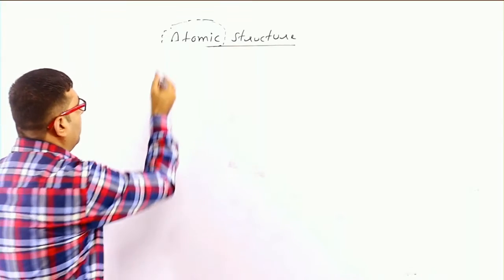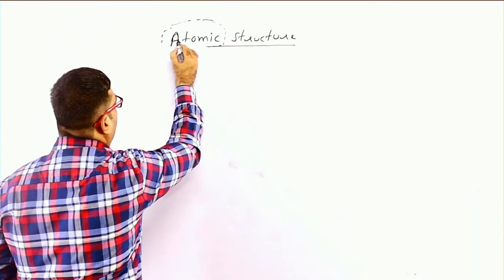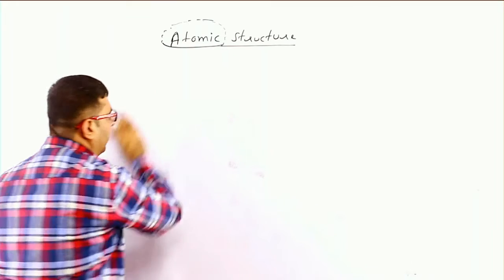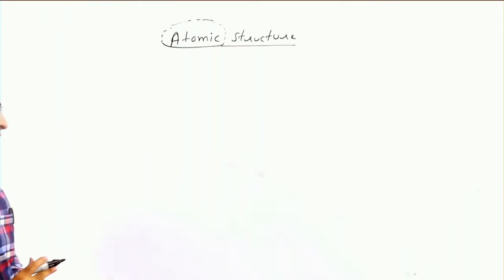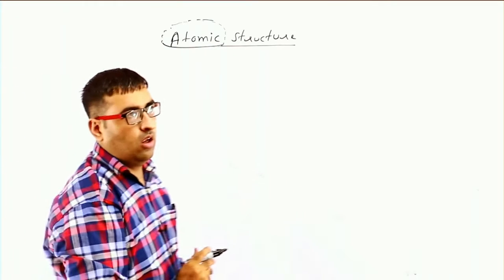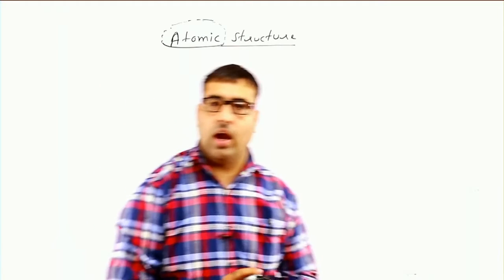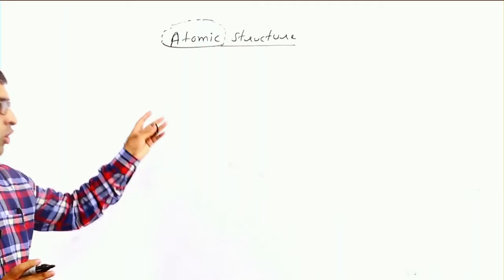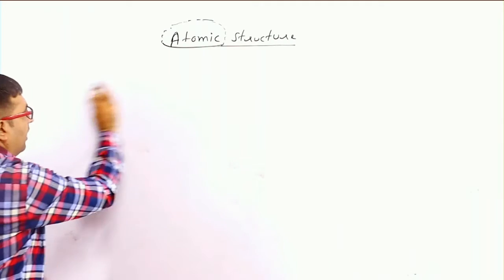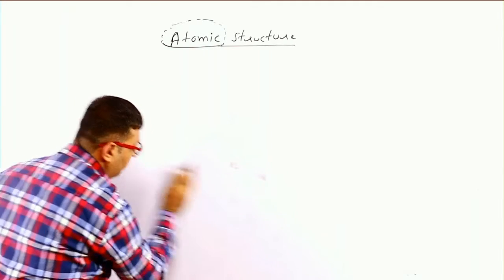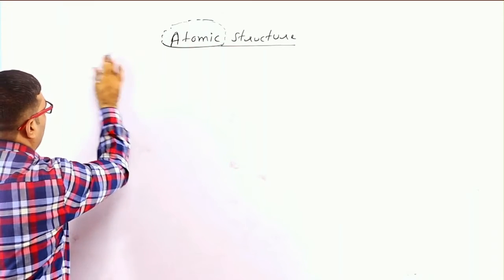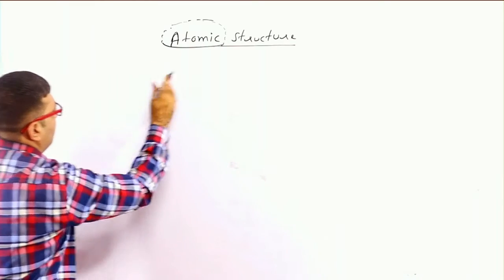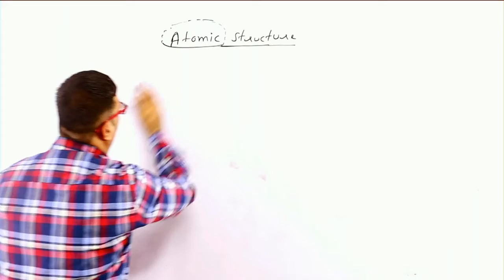Now we have some basic points, basic values related to electrons, protons and neutrons. Then we will further discuss Dalton atomic theory and J.J. Thomson model of atom, and other models of atomic structure. Now here is our first point: number of electrons, that is 2n square.